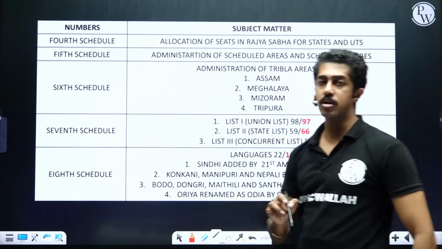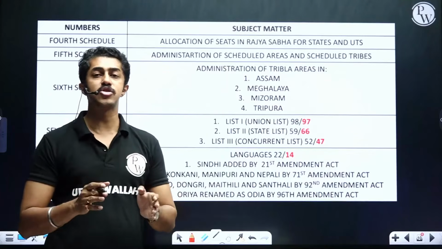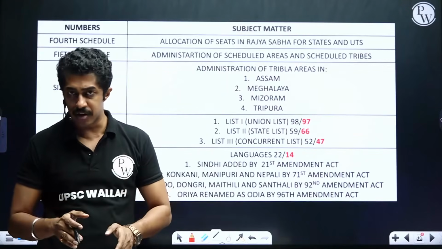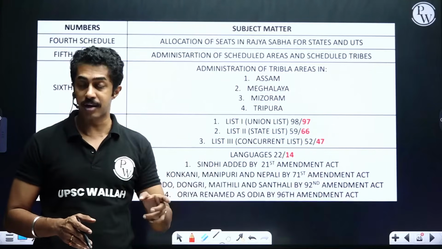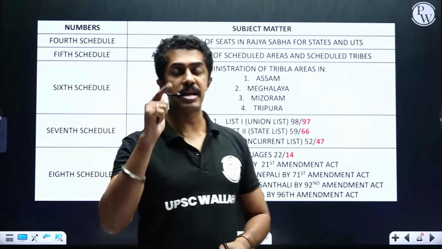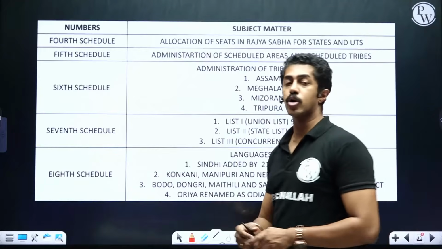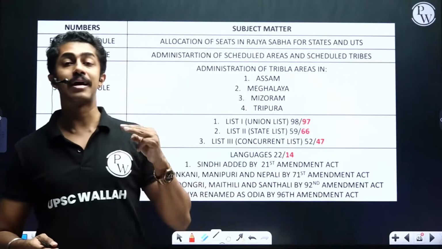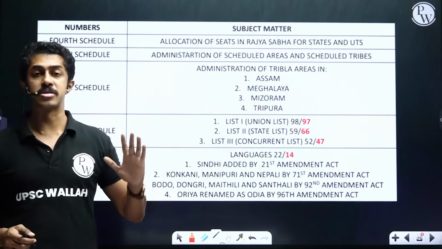Coming to the fourth schedule. Fourth schedule is all about the allocation of seats to Rajya Sabha for states and union territories. Fifth schedule is about administration of scheduled areas and scheduled tribes. Sixth schedule is about administration of tribal areas in Assam, Meghalaya, Mizoram and Tripura. Seventh schedule is about union list, state list, concurrent list. Clear? Eighth schedule is about languages.